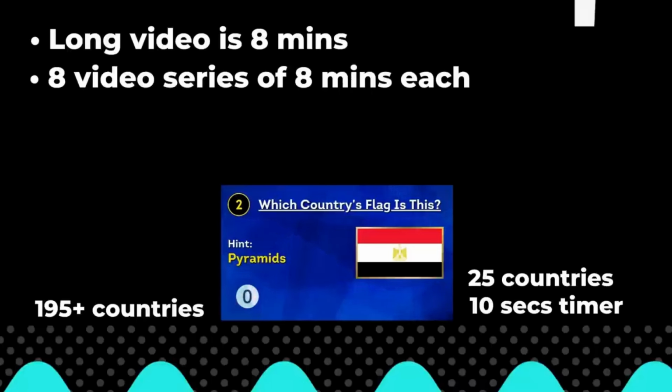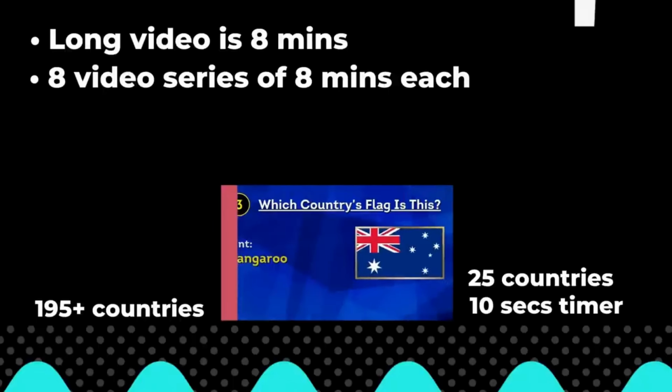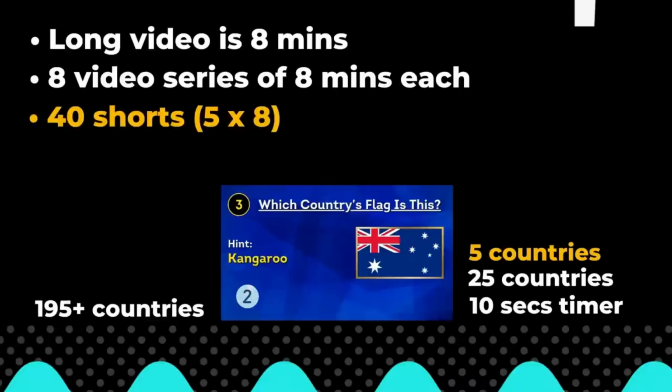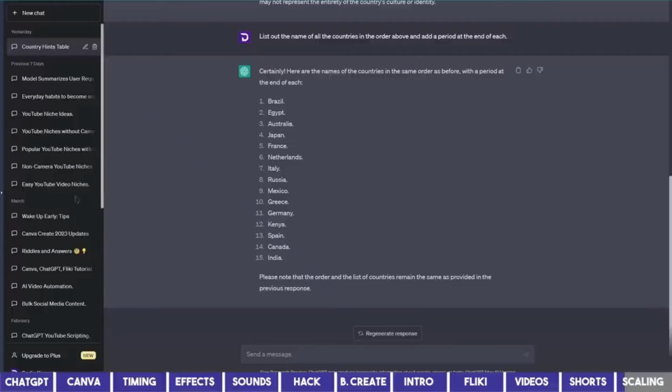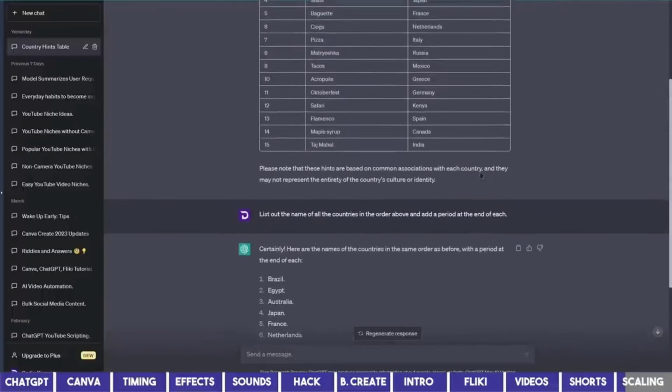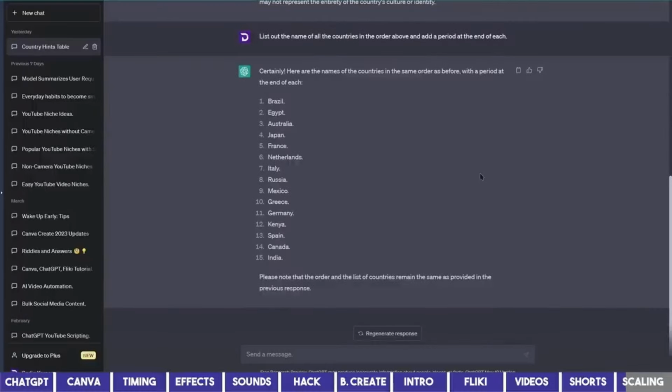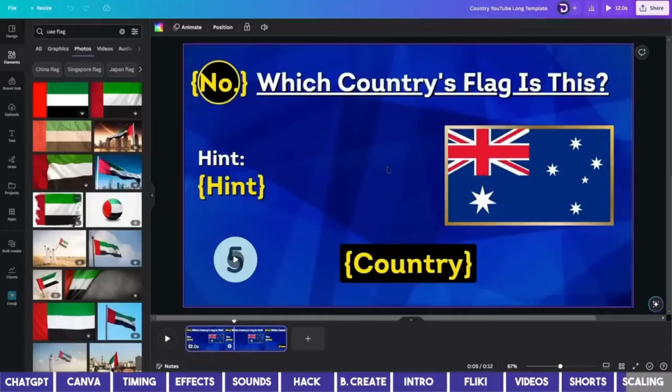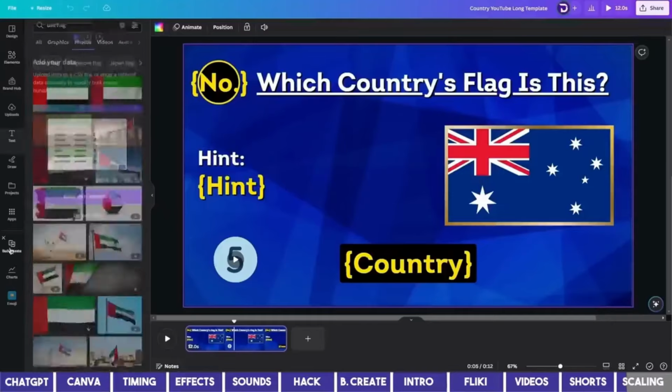And that is what those channels do, which is the reason they can create as many videos as possible in a short time. Also, if you create 5 countries per short, you can have 40 shorts from this topic alone, all of which are monetizable. So you can simply ask ChatGPT to give you more countries other than the ones it gave you before, and go to the base template of the long video on Canva.